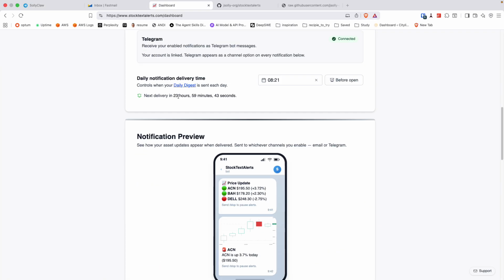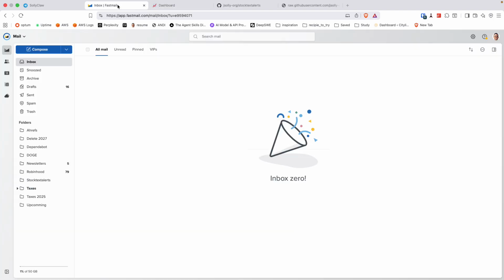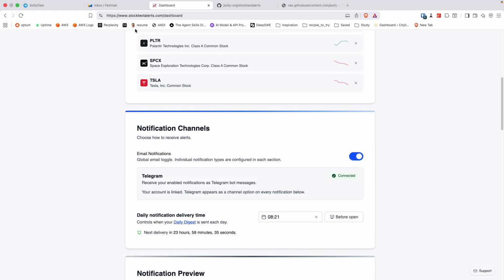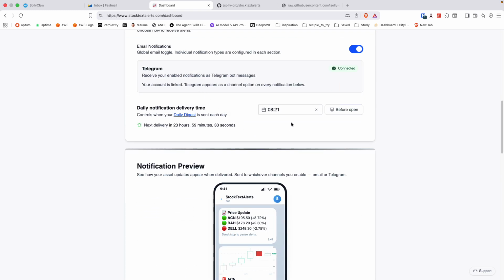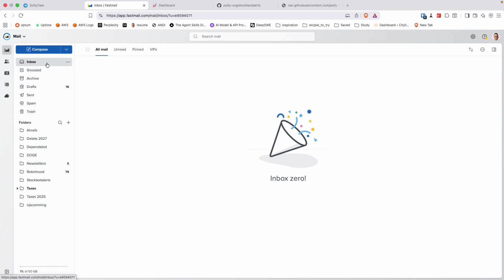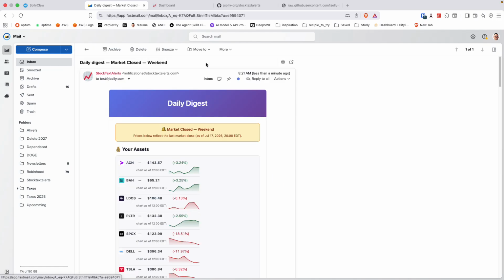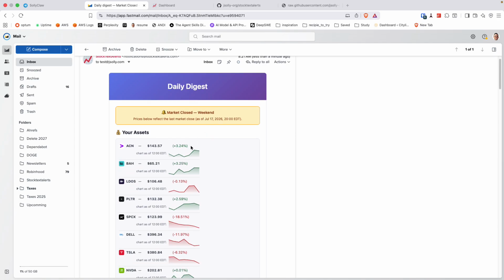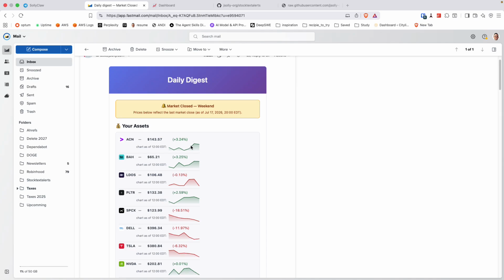Okay, it looks like it flipped over, so it should have sent me a notification. Is this for me? Yep, it should be. It's probably coming right through. Let's refresh my email. There it is. It says the market's closed, so these are prices as of when it closed on Friday.